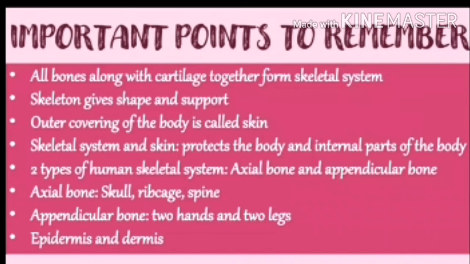Now the important points which we have learned in this lesson. All bones along with cartilage together form the skeletal system. Skeleton gives shape and support. Outer covering of the body is called skin. Skeletal system and skin protect the body and internal parts. There are two types of human skeleton: axial bone and appendicular bone. Axial bone consists of skull, ribcage and spine, while appendicular bone includes two hands and two legs. Epidermis and dermis, that is all about the skin.